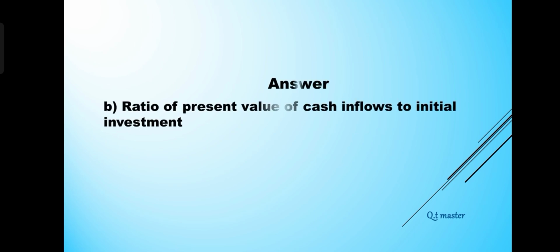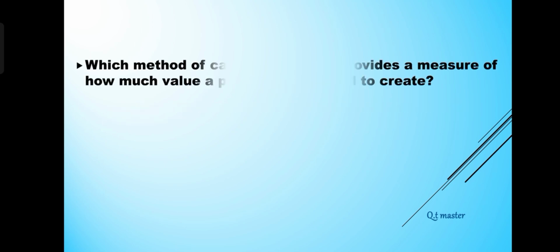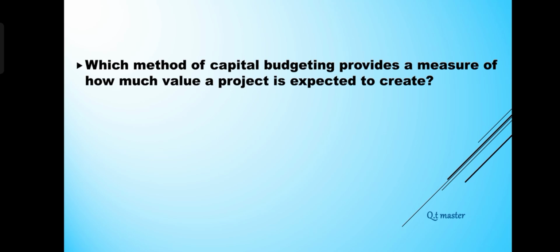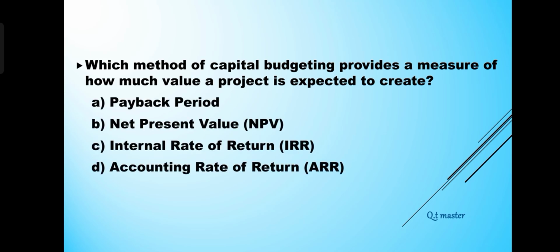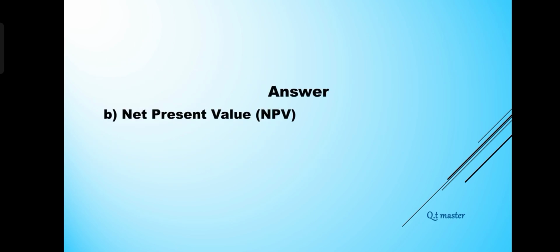Which method of capital budgeting provides a measure of how much value a project is expected to create? A. Payback period. B. Net present value, NPV. C. Internal rate of return, IRR. D. Accounting rate of return, ARR. Answer: B. Net present value, NPV.